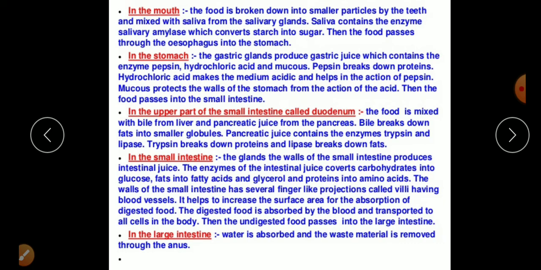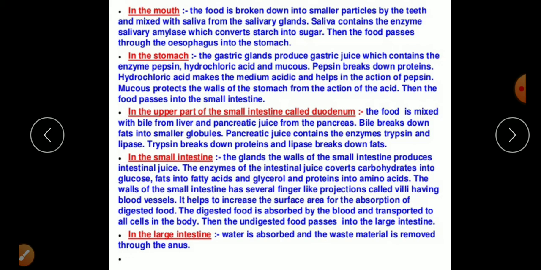So the question here is, what is the function of bile juice? Bile juice breaks down the fat molecules into smaller globules. It does not directly take part in the digestion, but it breaks down the fat from the larger molecules to the smaller globules.